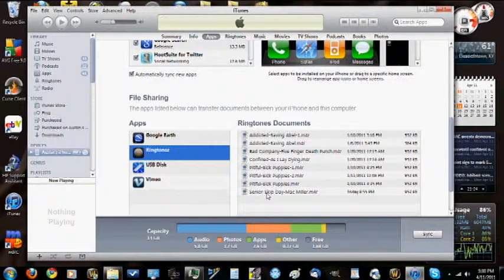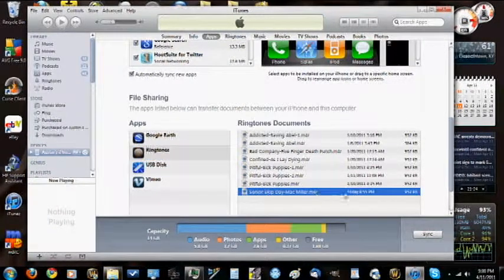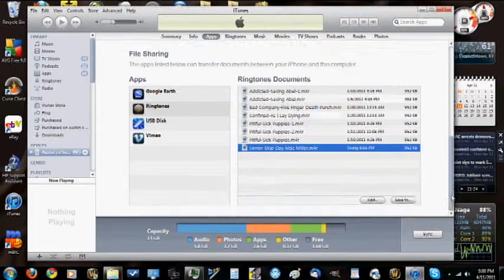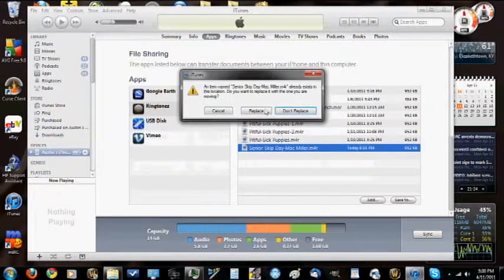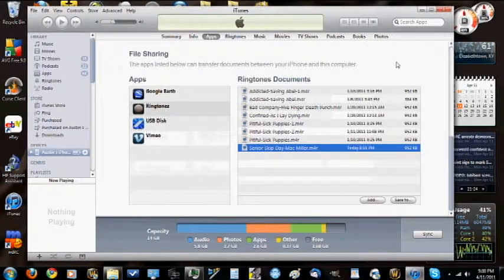And you want to get what we just made, Senior Skip Day. And just hit save to. You can save it to your desktop or wherever you want to save it at. That's where we're going to save ours. I already got it on there, so just replace it.